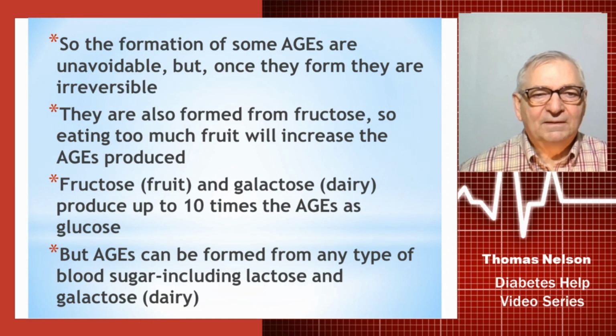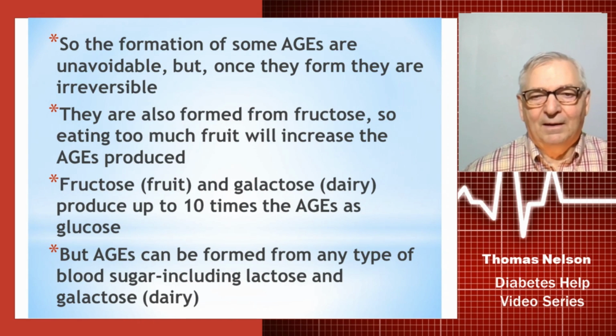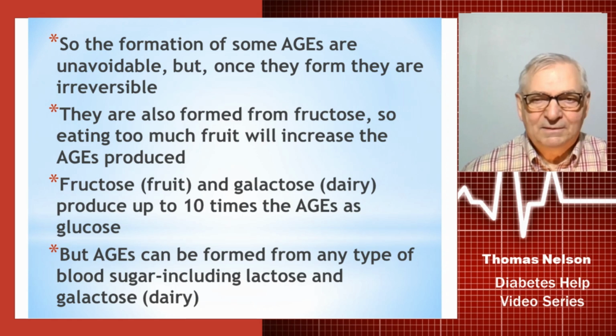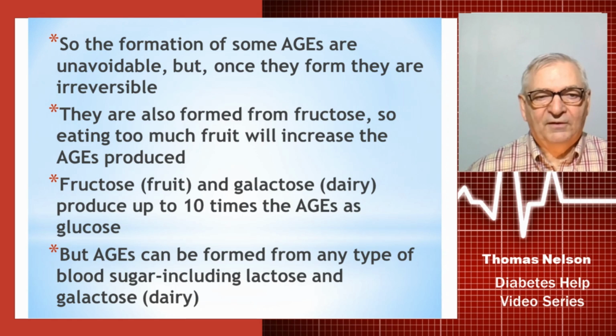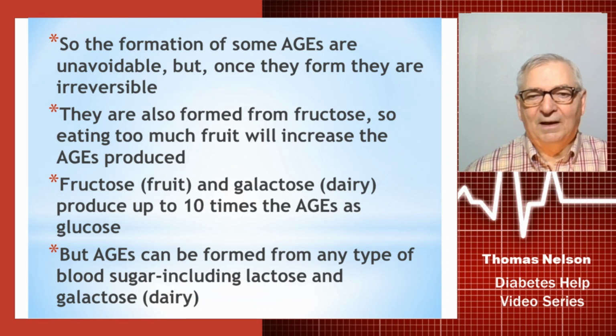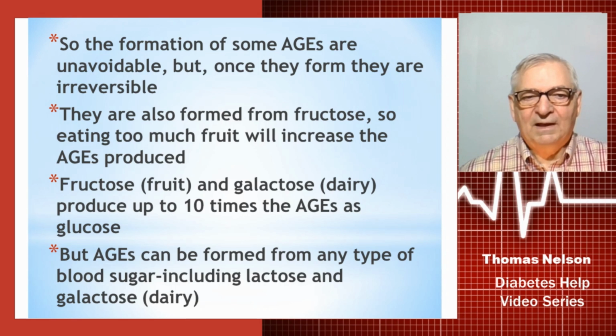The formation of some AGEs is unavoidable, but once they form, they're irreversible. That means you don't get rid of them. They don't go away. You have them for the rest of your life. So they're also formed from fructose. Fructose is the sugar in fruit. Its only purpose in life is to give it a sweet taste. Your body can't use it for fuel, but your liver can. Your liver can convert it into glucose indirectly.